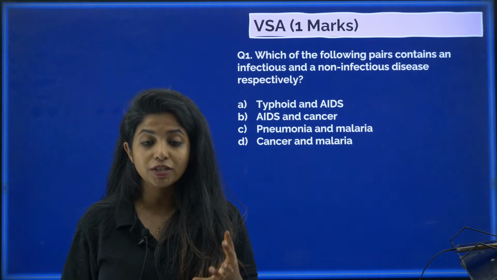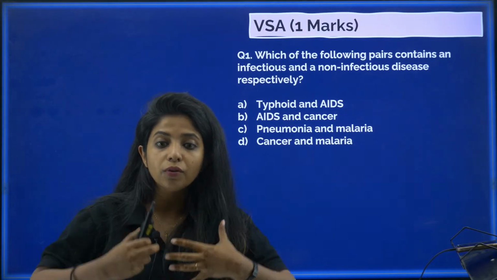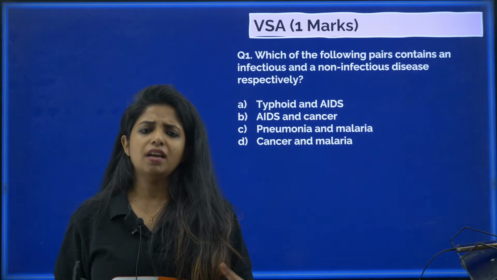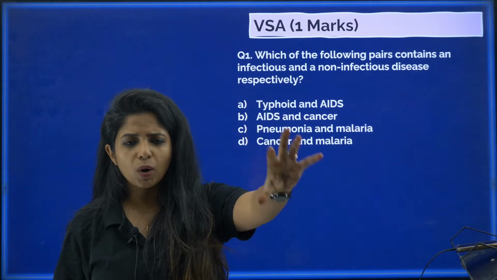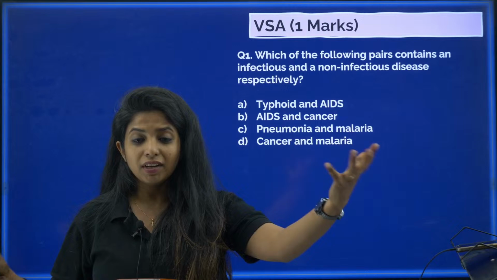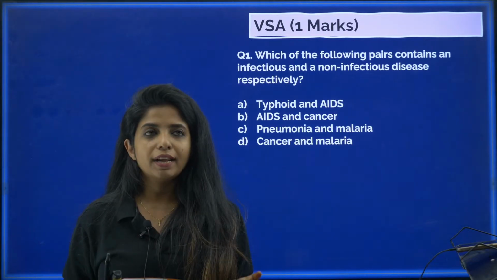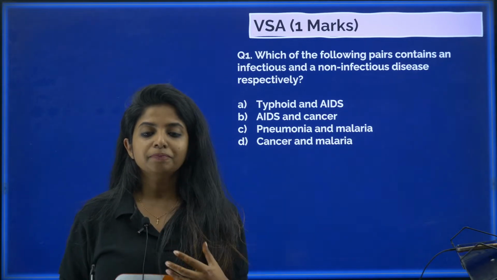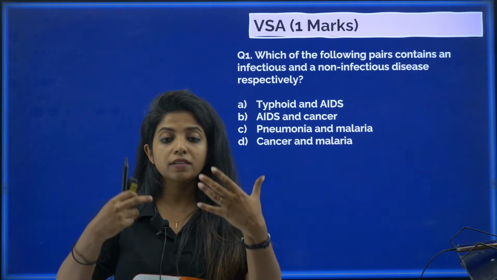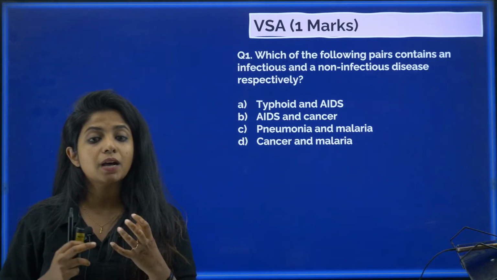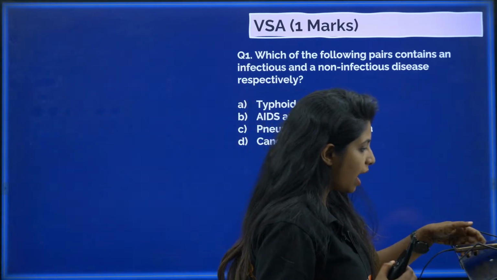What do you mean by infectious? Something that can be transferred from one organism to another organism. That is infectious. Non-infectious means that on a regular basis it won't be transferred from one organism to another. For example, if I cough, and because I'm coughing the droplets are being passed on to the next person, that person is getting infected. So this type of disease comes under infectious diseases. Now you have to look for the pair.